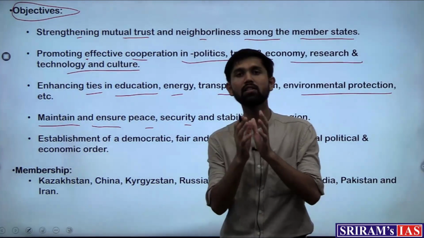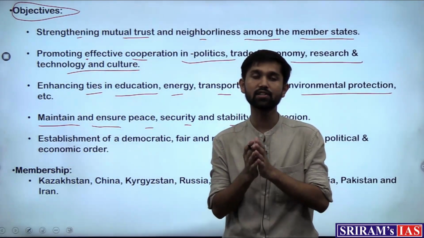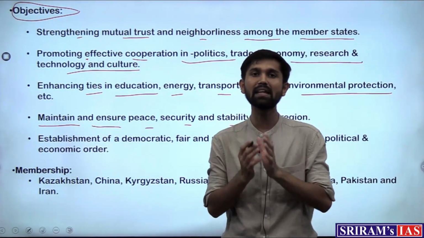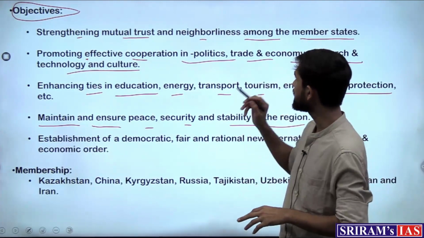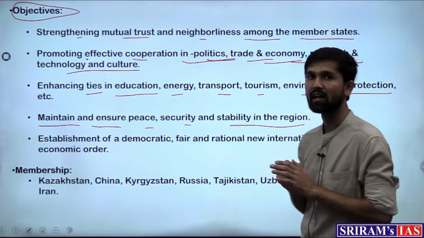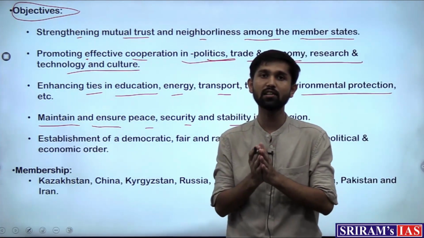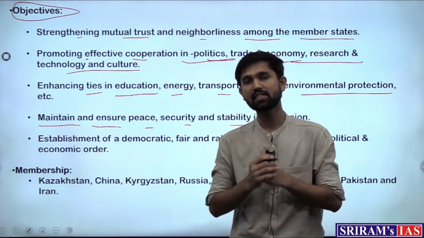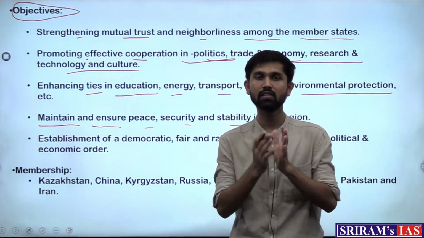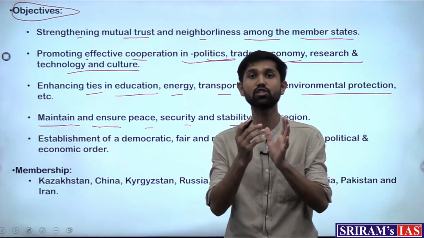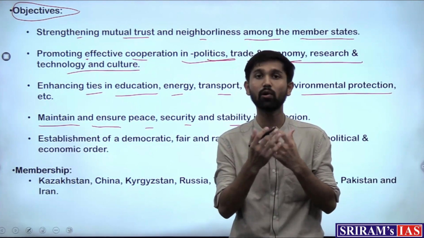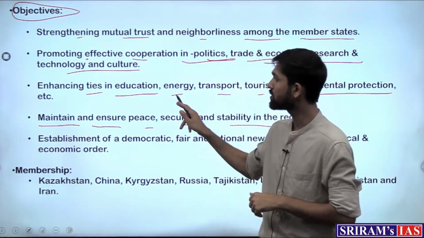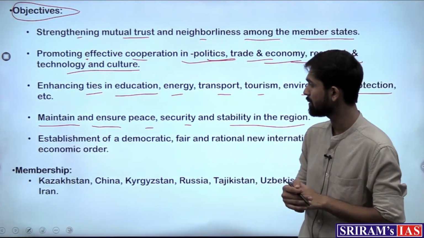So among the major objectives, this organization is mainly set up to cooperate on areas of politics, trade and economy and other things, and on a very significant ground, to maintain the stability of the Central Asian and the other Asian region. So to maintain safety, security and stability in this region. So that is why this organization was set up, right?